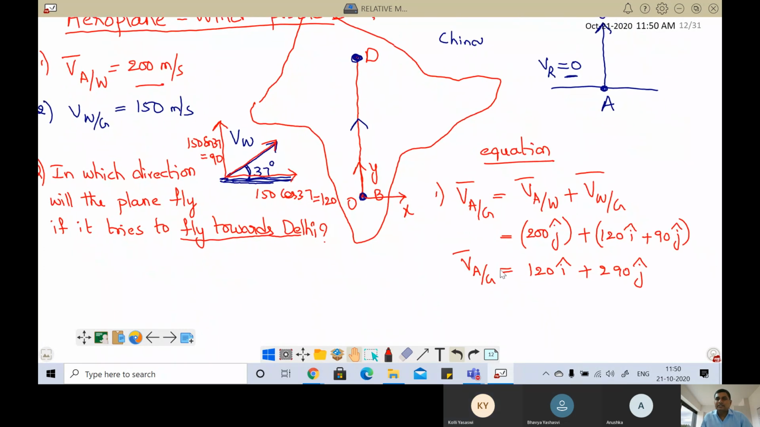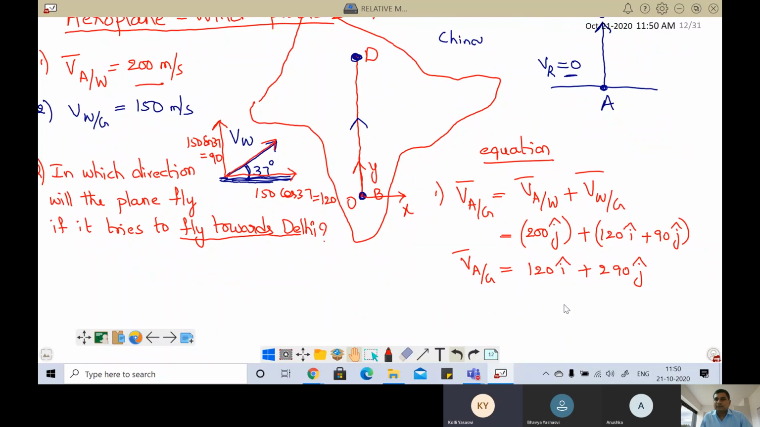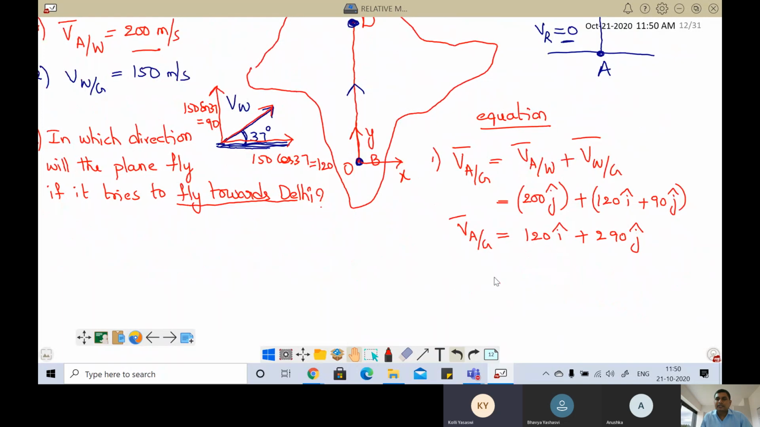Now in which direction is this? In which quadrant? Sir, first quadrant. Both are positive, x is positive, y is positive. So this is in the first quadrant, like this. Are you understanding? This is the velocity of aeroplane with respect to ground.